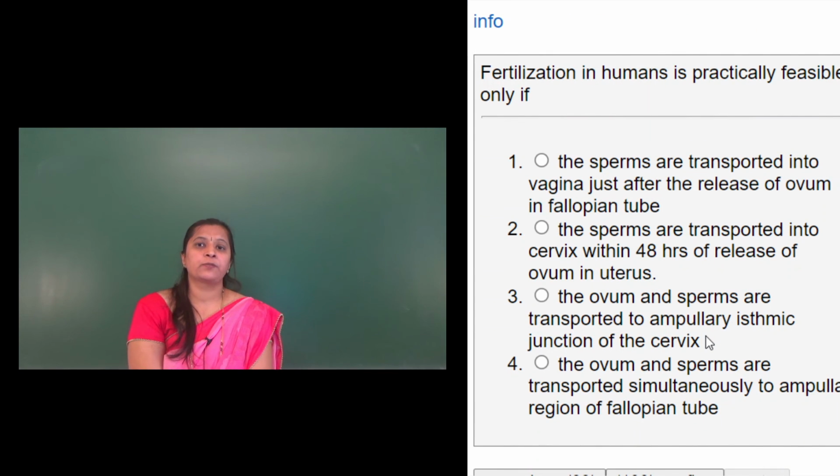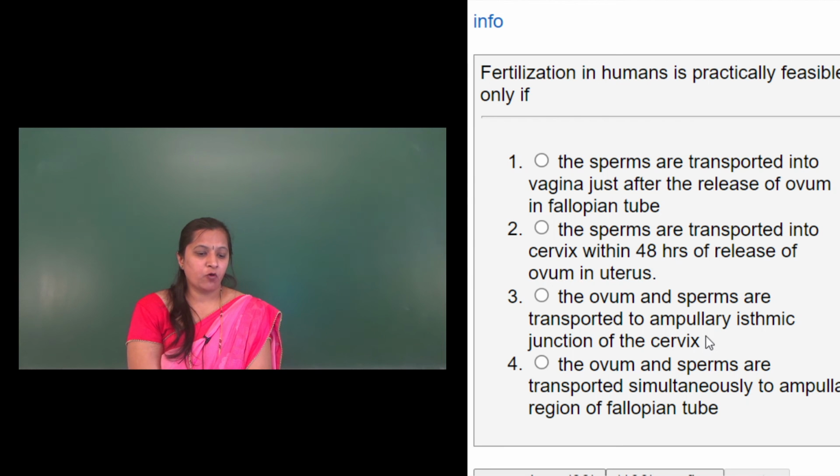Fertilization in humans is practically feasible only if: the sperms are transported into the vagina just after the release of ovum in the fallopian tube. Second option, the sperms are transported into cervix within 48 hours of release of ovum in the uterus. Third, the ovum and the sperms are transported to the ampullary isthmic junction of the cervix.